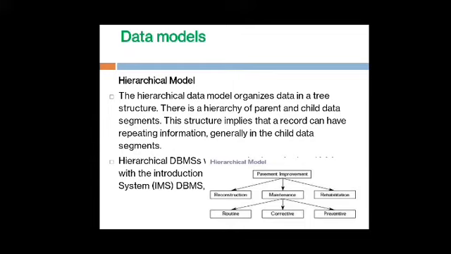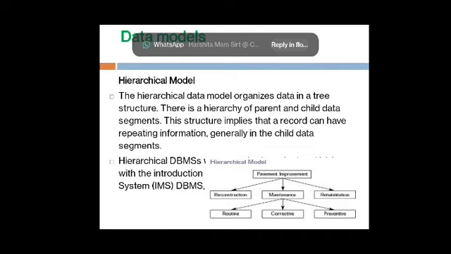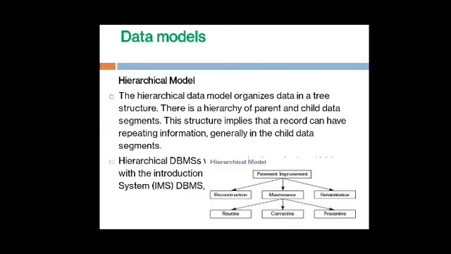Now, the data models. The data model plays different roles in DBMS. There are three types of data models: the hierarchical model, the network model, and the relational model. The first one is the hierarchical model. The hierarchical data model organizes data in a tree structure. There is a hierarchy of parent and child data segments. This structure implies that a record can have repeating information, generally in the child data segments.